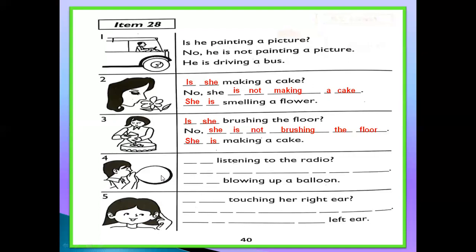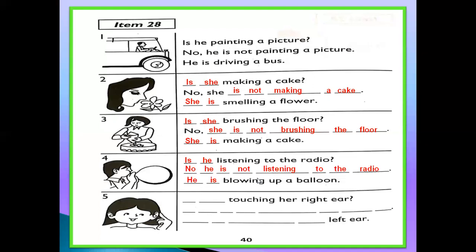He is blowing up a balloon. Now, which one is the direct object here? This balloon. Now, the question is: is he listening to the radio? No. We know that he is not listening to the radio. But what is he doing? We can see in this picture he is blowing up a balloon. So you will write here the answer. He is blowing up a balloon.